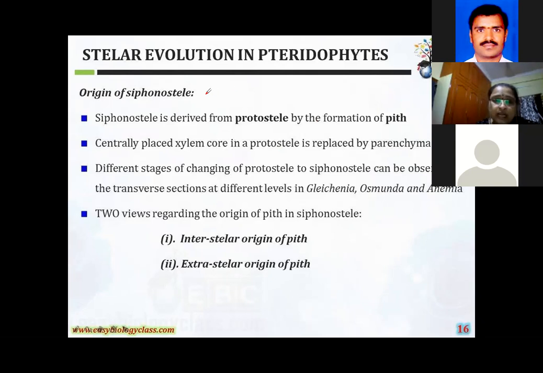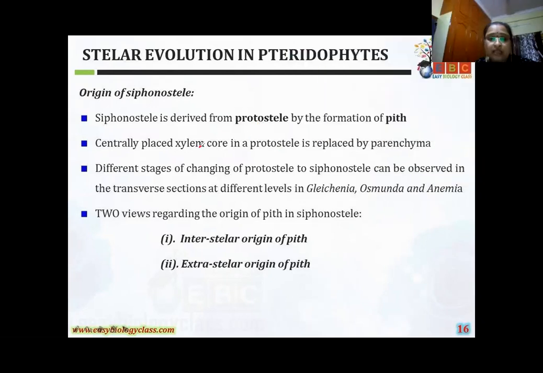In that, there is a general acceptance that the siphonosteel has evolved from protosteel. Siphonosteel is derived from the protosteel by the formation of pith. The centrally placed xylem core in a protosteel is replaced by a tissue, called parenchyma tissue. You can observe different stages of change in the protosteel to siphonosteel in the transverse section of different leaves and stems of Osmunda. These are pteridophytic plants.